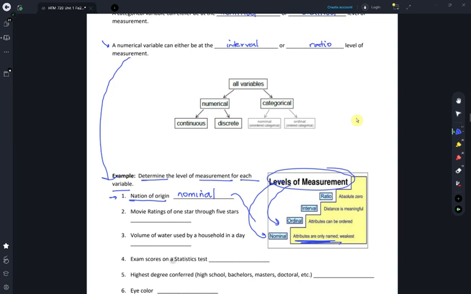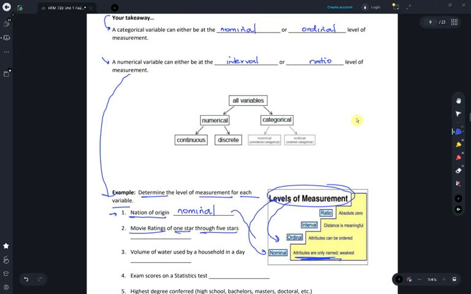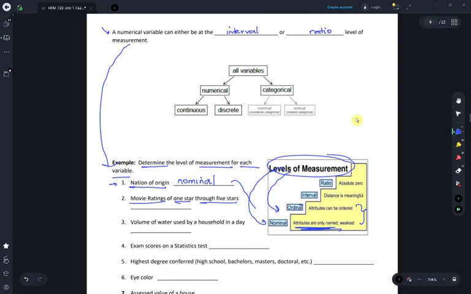And then two, movie ratings of 1 star through 5 stars. That is definitely not numerical as a variable. It is categorical. And if it's categorical, it's one of these two. Well, is it ordinal or nominal? Since we're talking about ratings or ordering, this is definitely at the ordinal level of measurement.